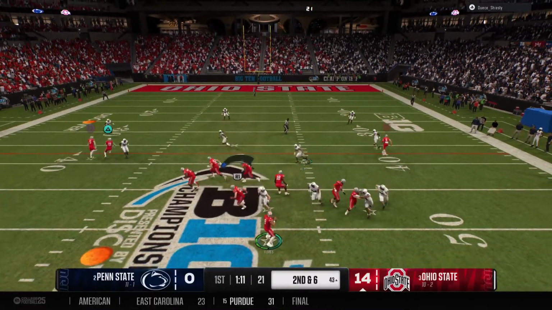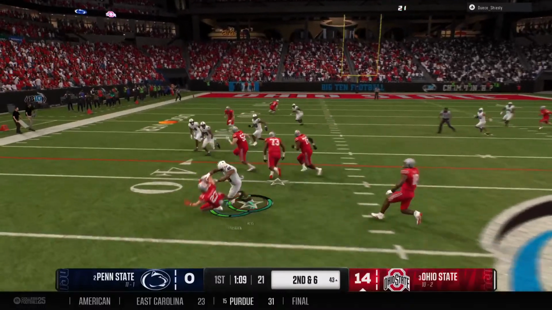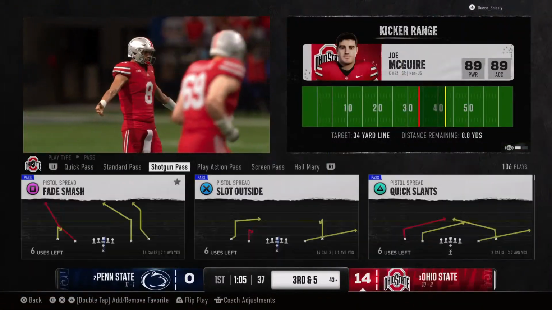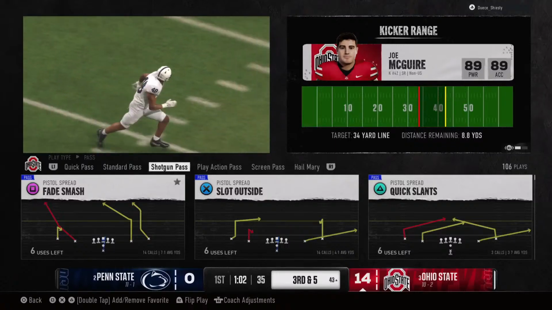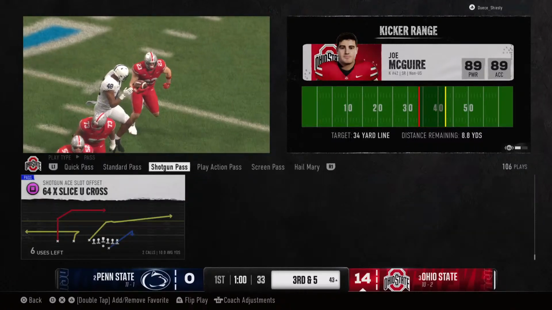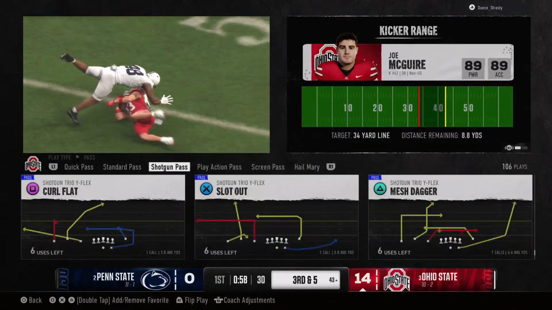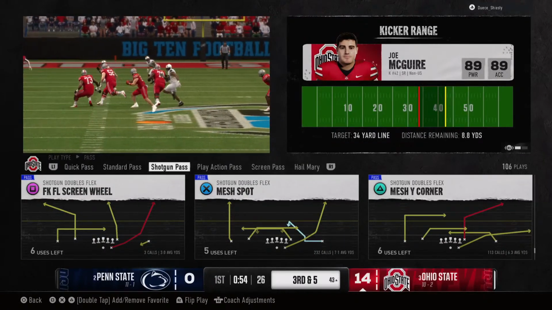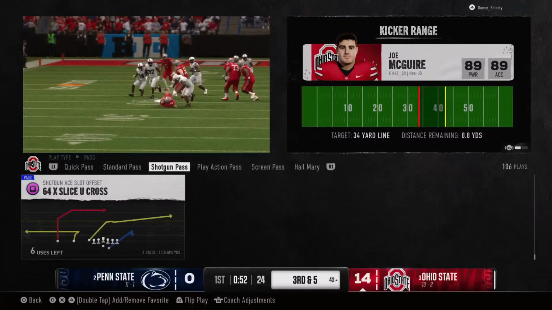Back to pass. It's Flores. Looking to set up a screen pass here. And the defense smothers him for no gain. Well, it seems like a screen pass is either feast or famine. You either completely fool the defense and you've got a lot of room to run behind a convoy of blockers, or there's just nowhere to go and the play gets blown up as we see here.